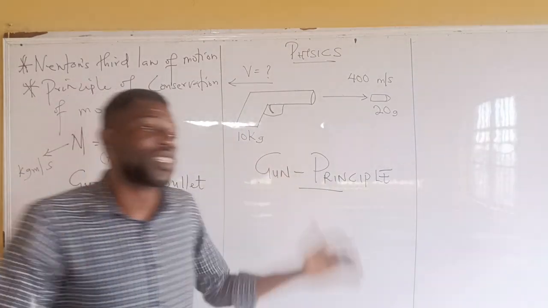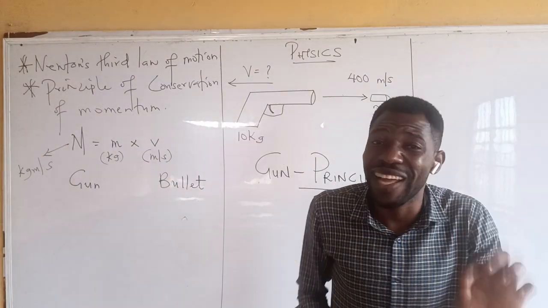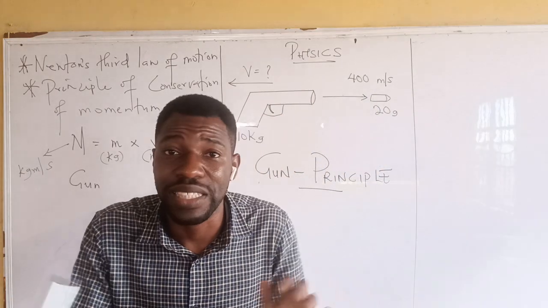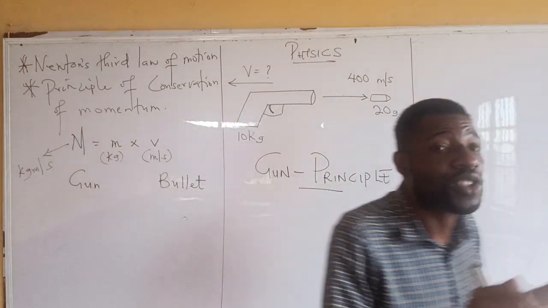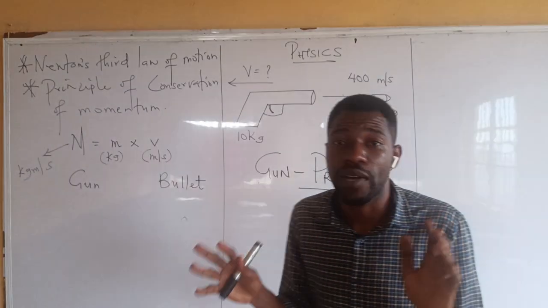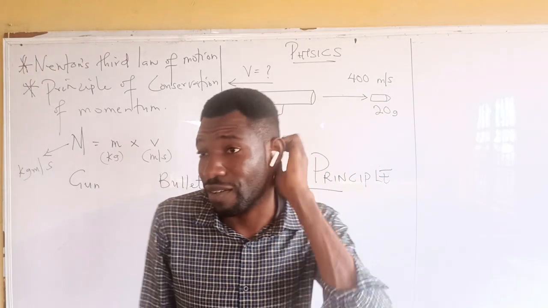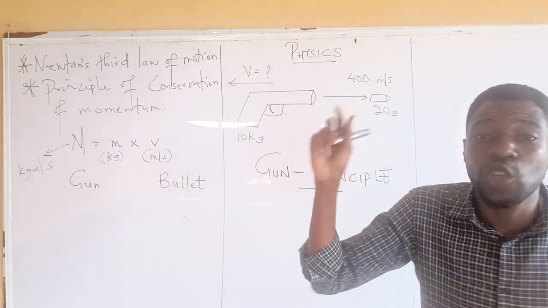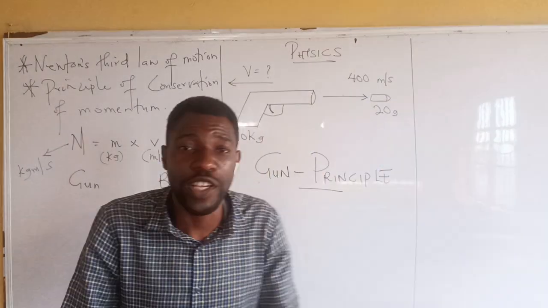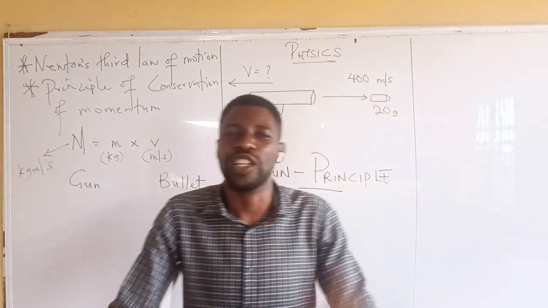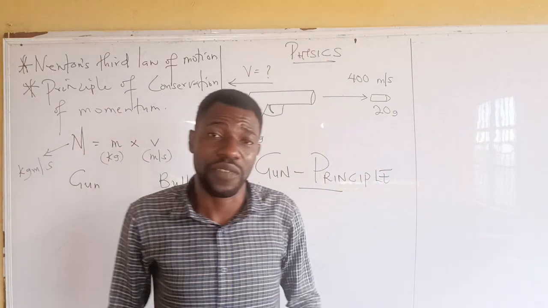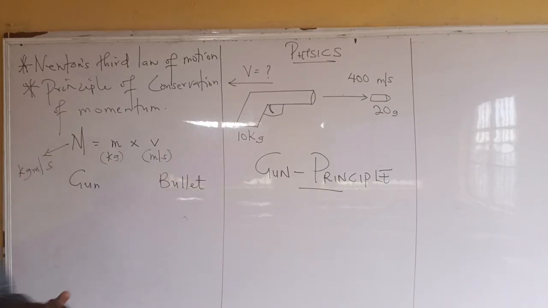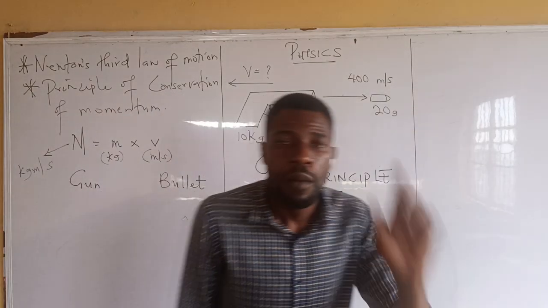A closed system is a system in which no external forces or external agents act. For instance, a man and his wife are fighting at home. They shut the doors, shut the windows. Nobody comes to separate the fight. That's a closed system. Your neighbors are outside banging the door, saying please open the door, help. So nobody comes in, nothing goes out. That's a closed system. No external interference. So that's the principle of conservation of momentum, or principle of conservation of linear momentum.